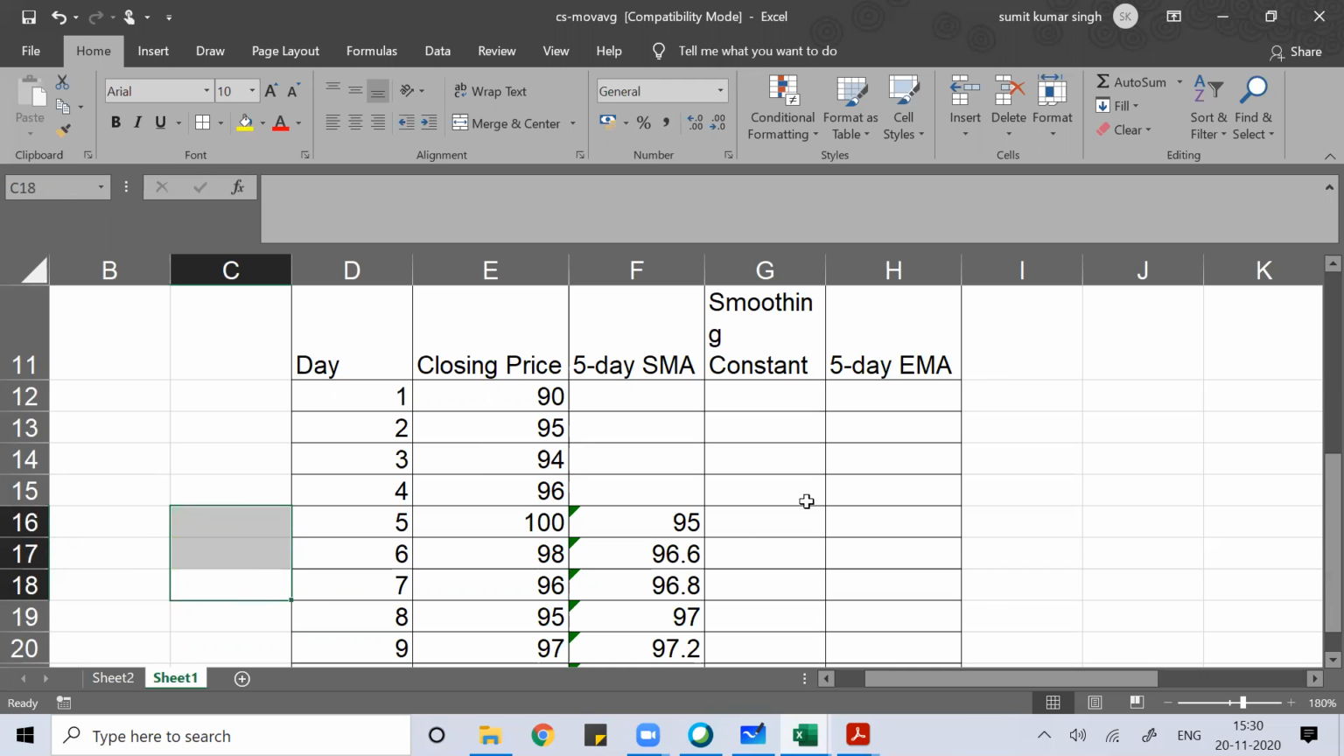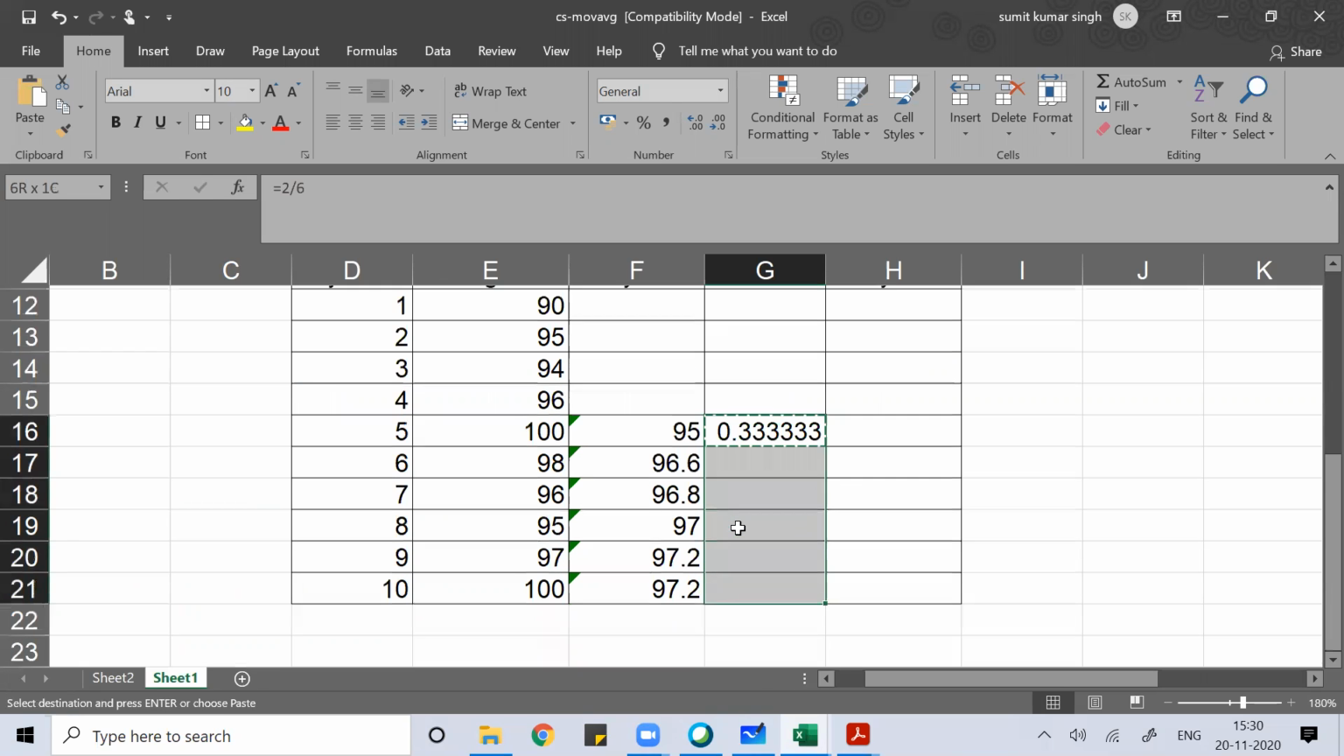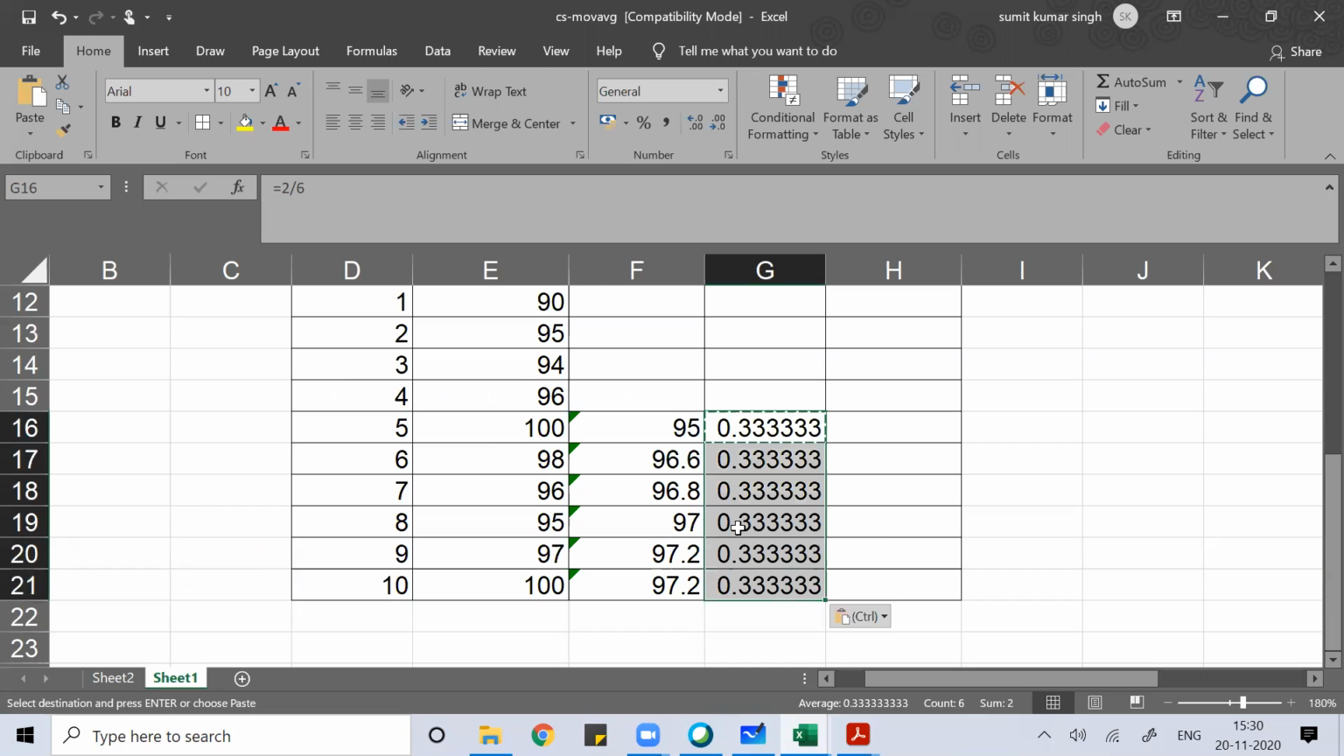Once you get this, now the smoothing constant would be 2 divided by n plus 1. N means 5, plus 1, so that means 6. So the smoothing constant would be 0.333. That is the constant. Okay, so the exponential moving average for the first day will be the same as the simple moving average.